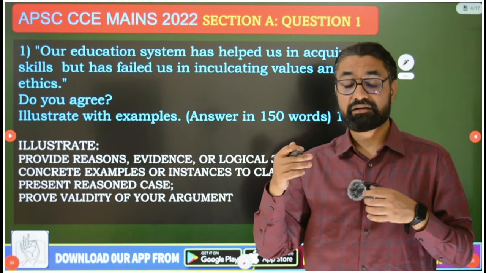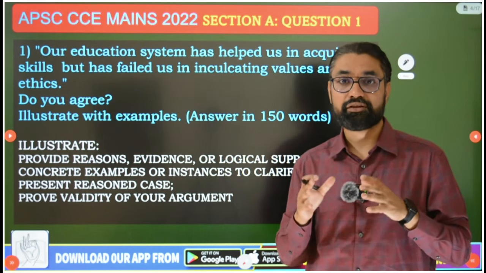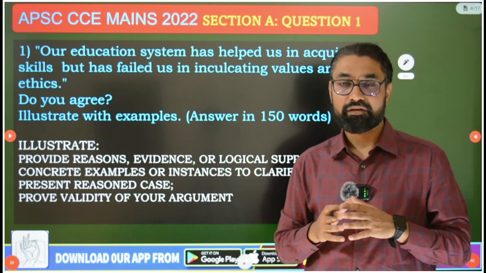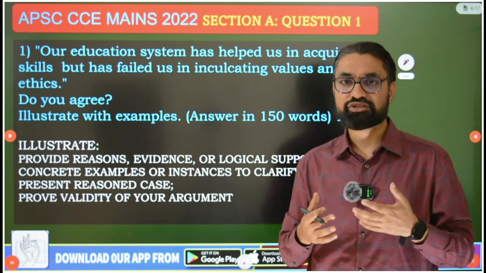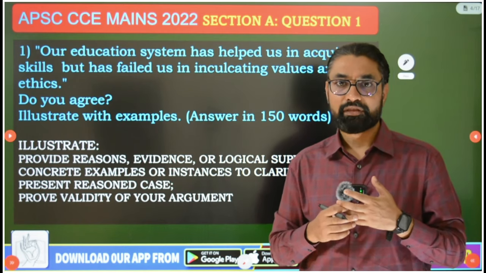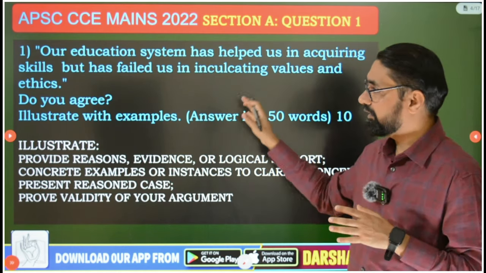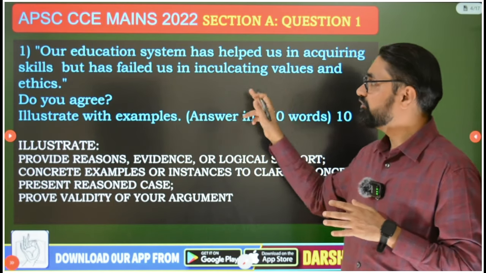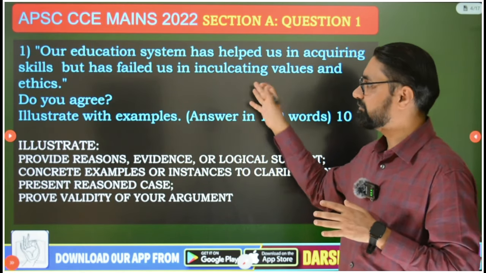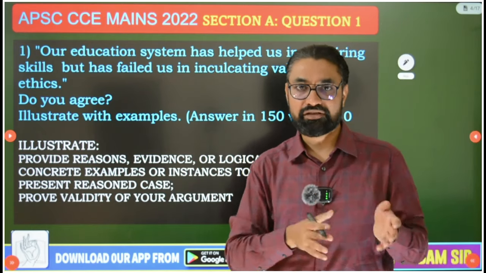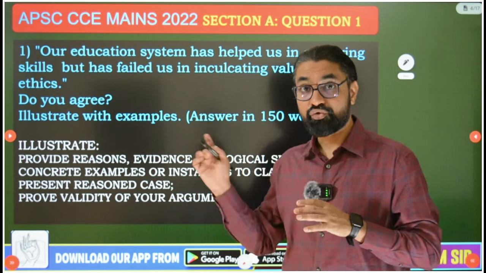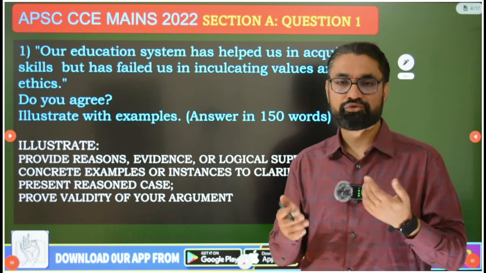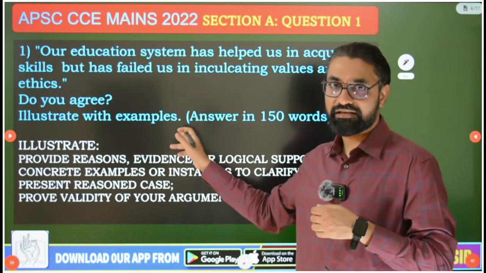I have discussed with students the role of socializing agents, who shape our ethics, values, morality, attitude, emotional intelligence, everything. Here APSC is asking that the education system has helped us in acquiring skills but failed to inculcate values. That is, Indian education is without values, devoid of values. So do you agree? Yes or no, you have the choice, and then illustrate with examples.